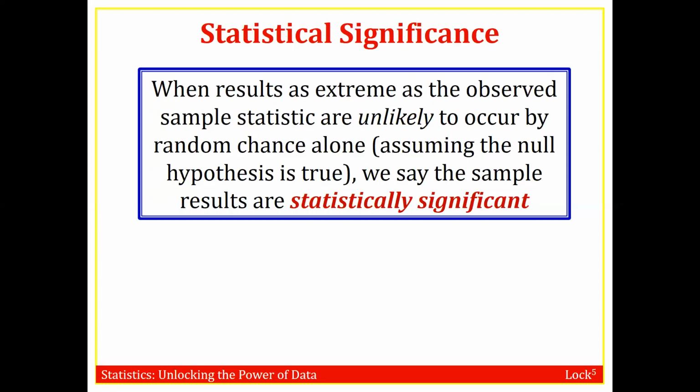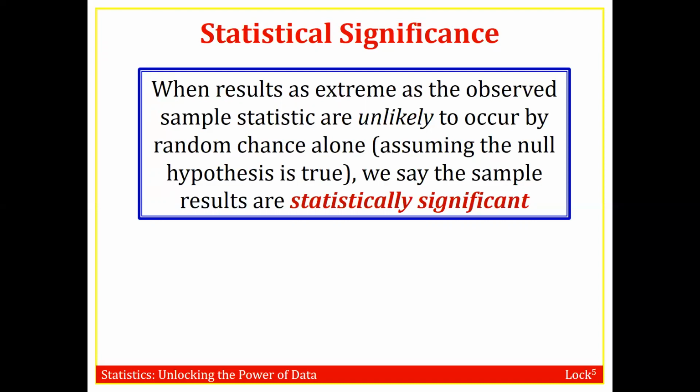And the question we're always asking is, are the results extreme enough to reject the null in favor of the alternative? So when we see results as extreme as the observed sample statistic are unlikely to occur by random chance alone, assuming the null hypothesis is true, we say that the sample results are statistically significant.